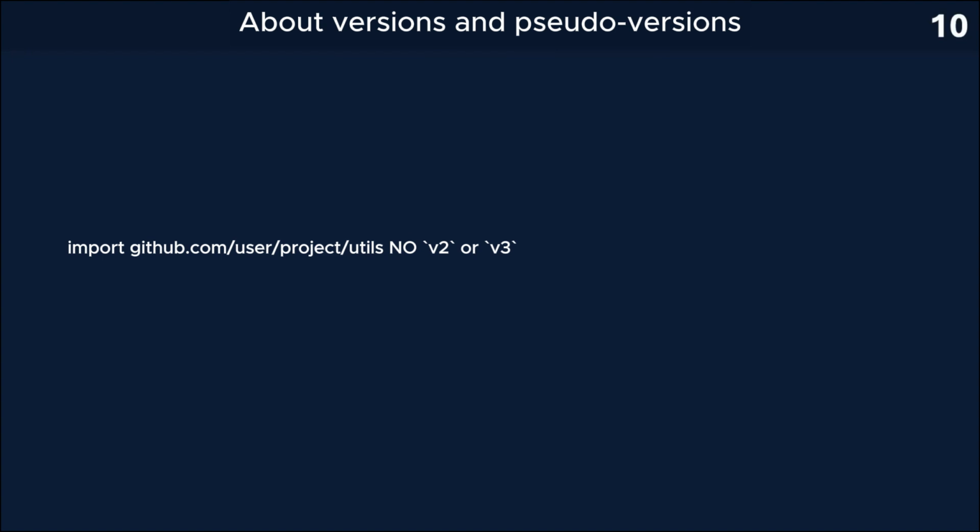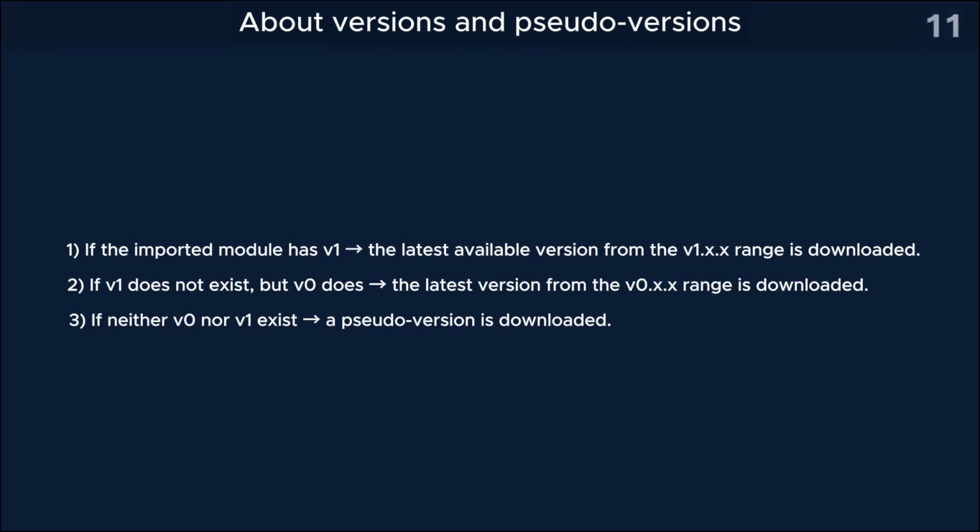So, when we don't specify which version we need, that is, after the keyword import comes github.com/user/project/utils, but there is no v2 or v3 in the path, Go mod will proceed with one of the following options. If version 1 of the imported module exists, the latest available version from the first version range is downloaded. If v1 is not available but v0 is, the latest version from the 0 version range is downloaded. If neither v0 nor v1 is available, a pseudo-version is downloaded. In this particular example, the pseudo-version will be a snapshot of the last commit of the default branch.